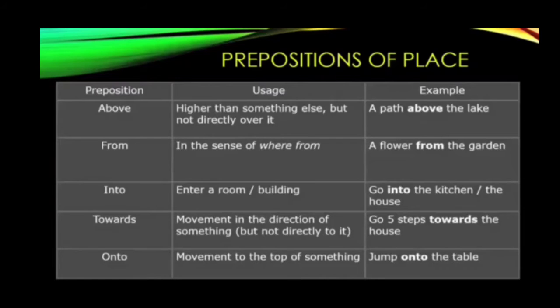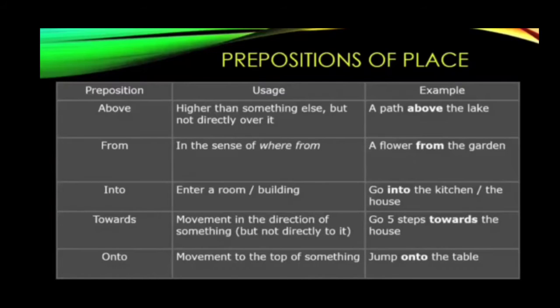Look at the next example, from. Usage here is in the sense of where from. For example, a flower from the garden. And the next preposition is into. Usage here: entire room or building. So see here, example: go into the kitchen. That is, we are just telling about the entire room. Go into the kitchen or otherwise go into the house. So that is the example for into.